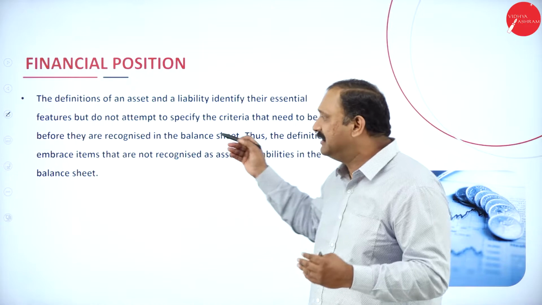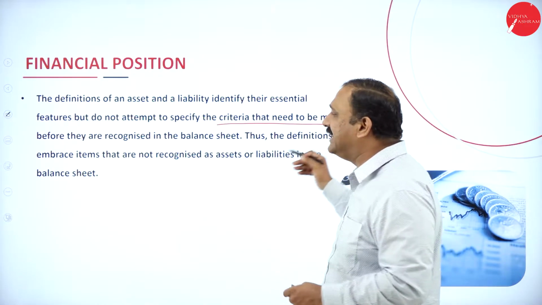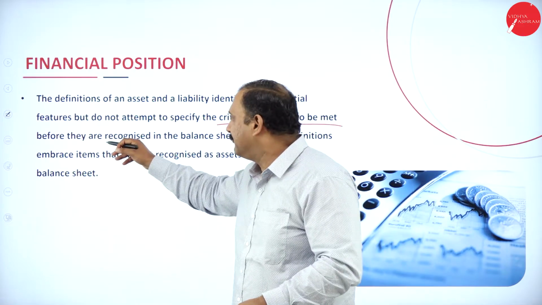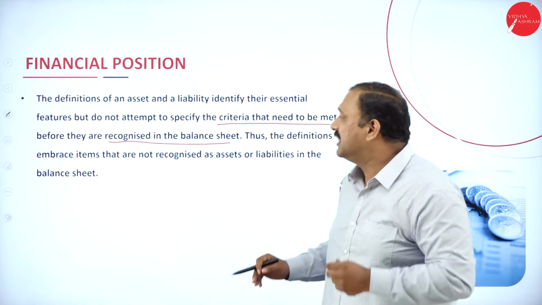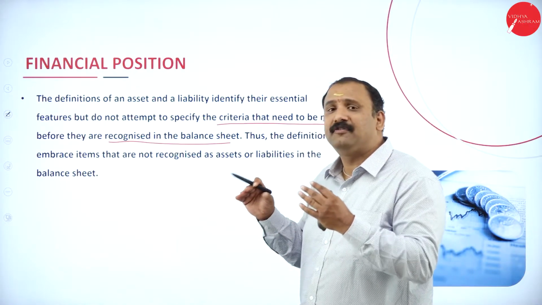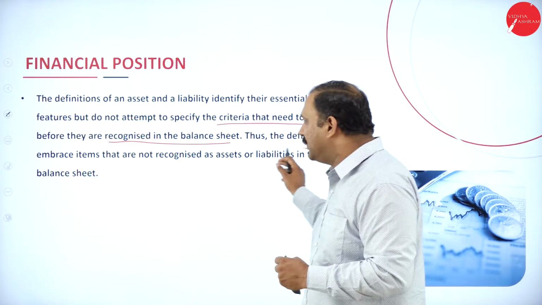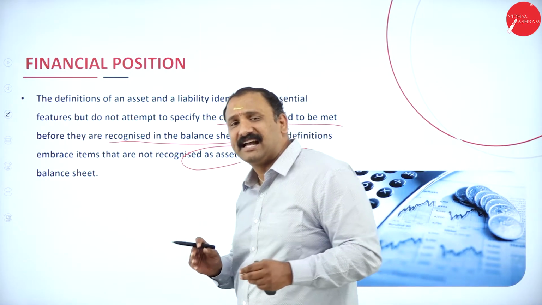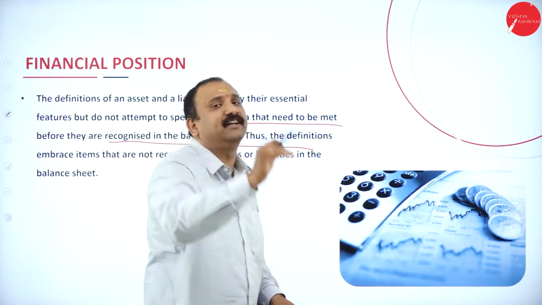Now, moving forward, the financial position will always talk about the asset and the liability, able to identify them in terms of features, but they do not attempt to specify the criteria that need to be met before they are recognized in the balance sheet. Thus, the definition in terms of the recognition factor is not completed.